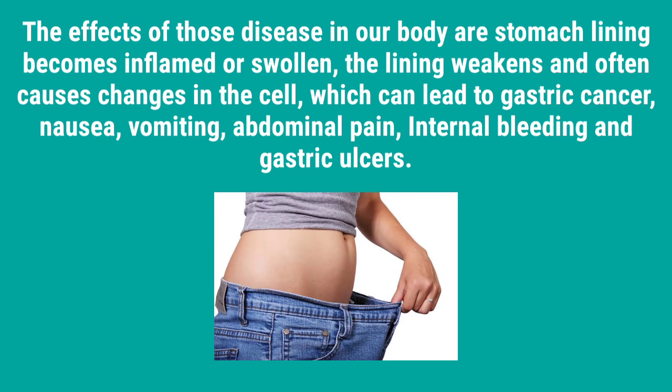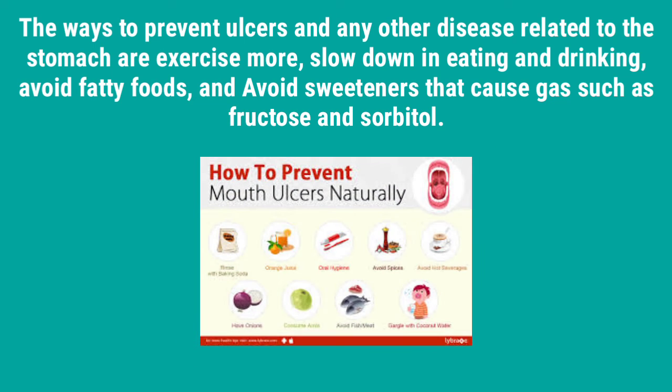The effects of those diseases in our body are that the stomach lining becomes swollen, the lining weakens and often causes changes in the cells, which can lead to gastric cancer, nausea, vomiting, abdominal pain, internal bleeding, and gastric ulcers. The ways to prevent ulcers and any other diseases related to the stomach are to exercise more, slow down in eating and drinking, avoid fatty foods, and avoid sweeteners that cause gas such as fructose and sorbitol.